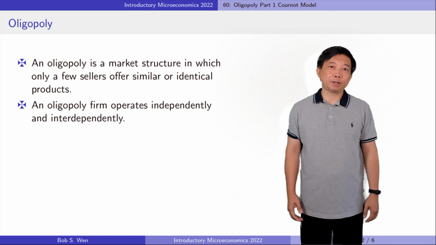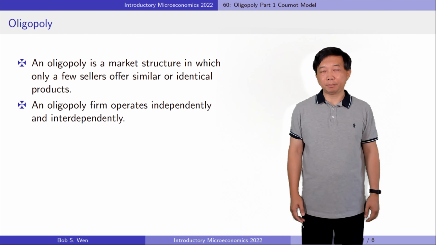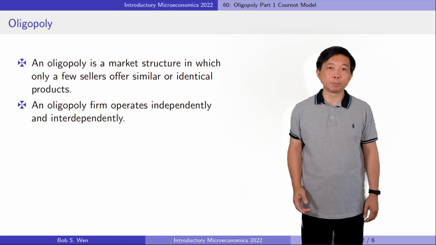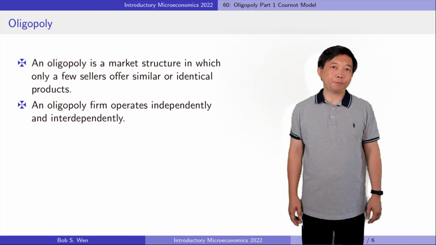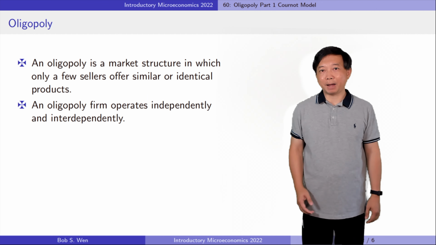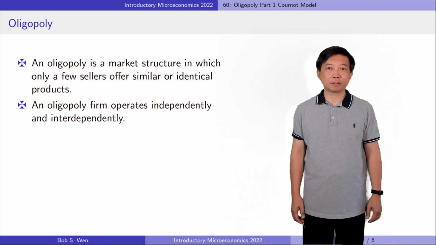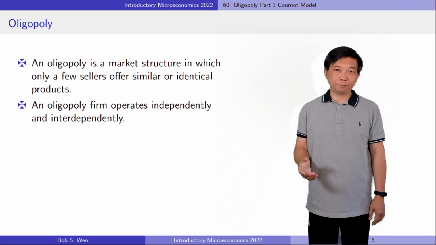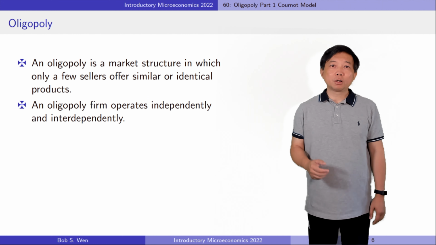Because relatively few firms compete in the market, each firm can influence the market price and therefore the other firm's profit. So, when an oligopoly firm makes a profit-maximizing decision, it must consider its rivals' behavior. Oligopoly firms may operate independently or coordinate their actions.